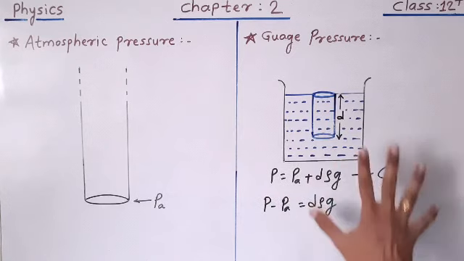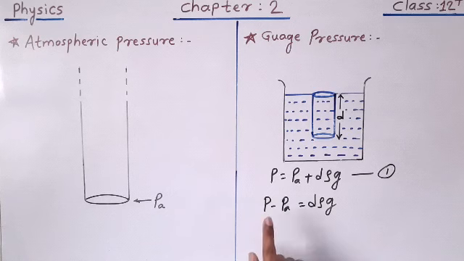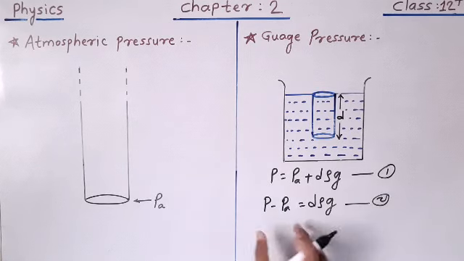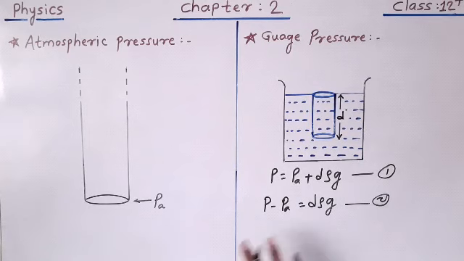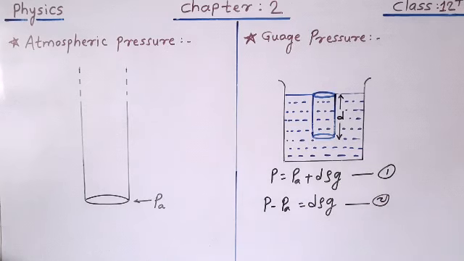So from this discussion, it is clear that gauge pressure is the difference between the absolute pressure and the atmospheric pressure. You can remember this. This equation 2 gives us the gauge pressure, which is the difference between the absolute pressure and atmospheric pressure. I hope you have understood what is meant by atmospheric pressure and gauge pressure.